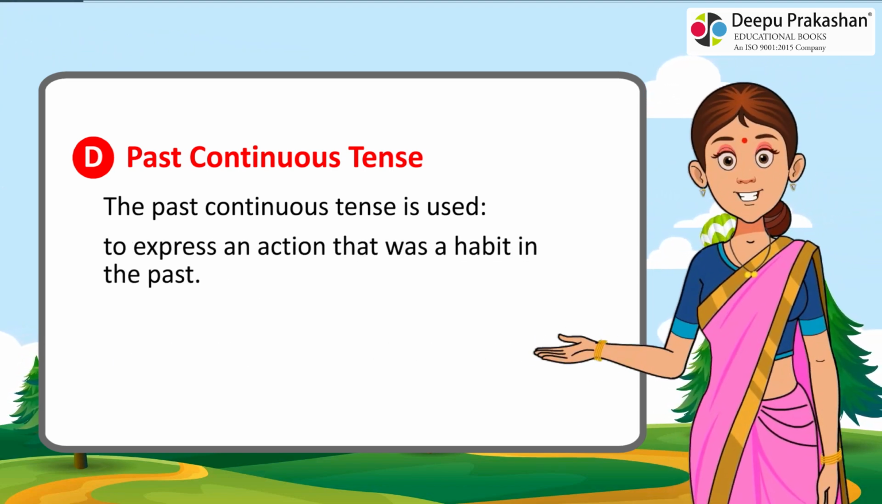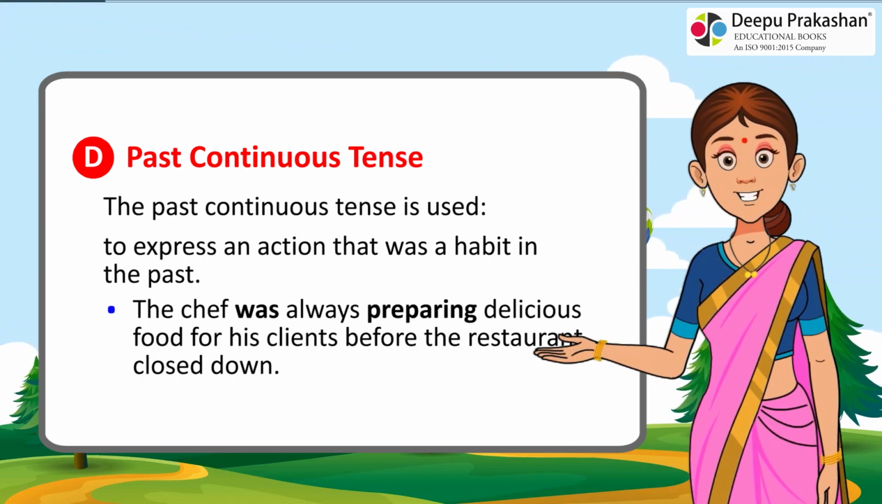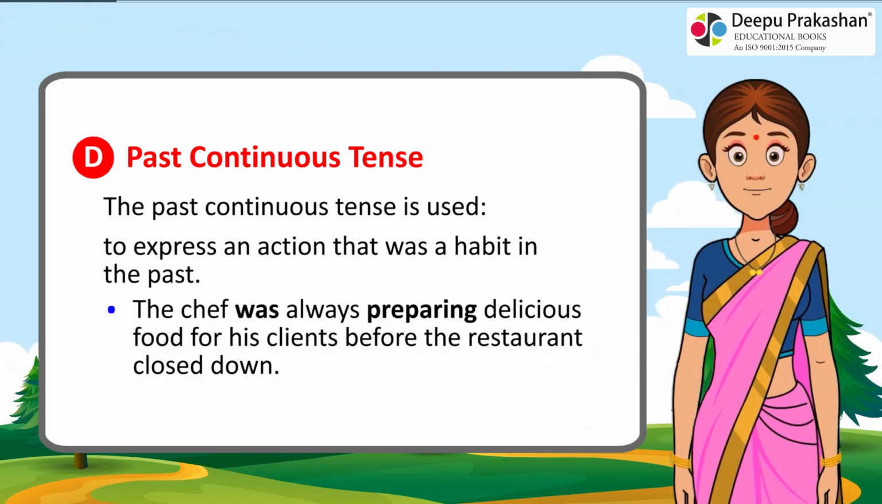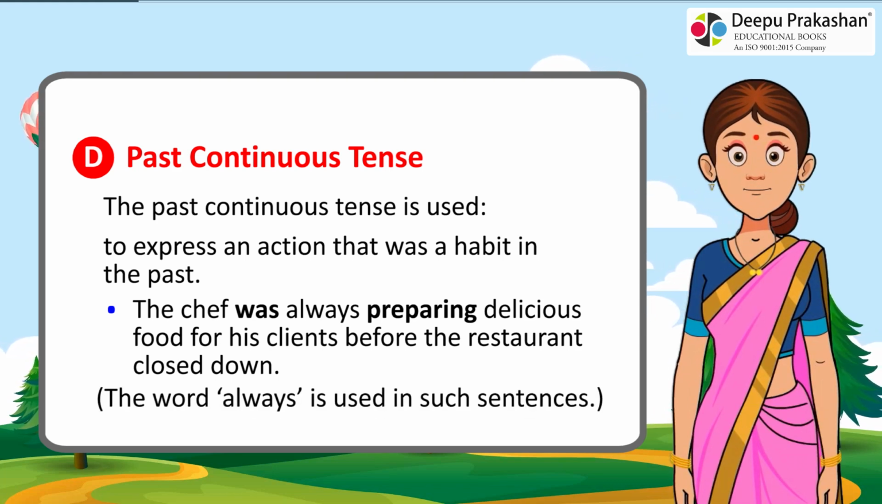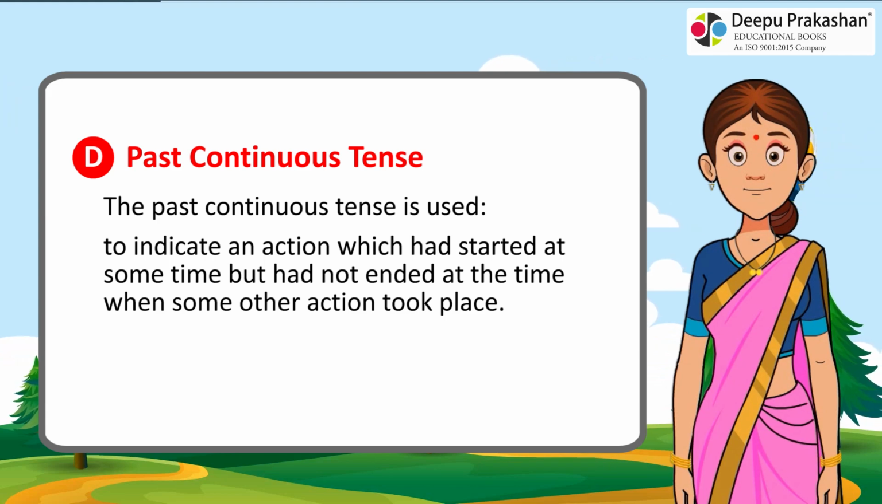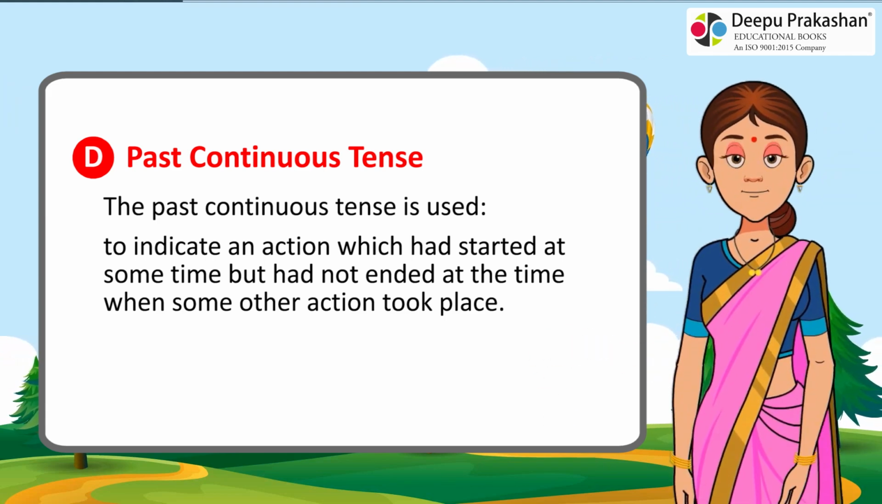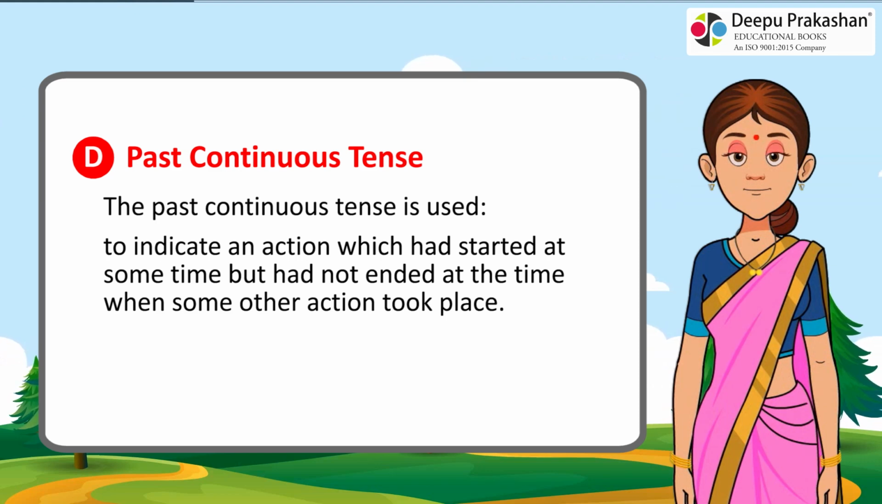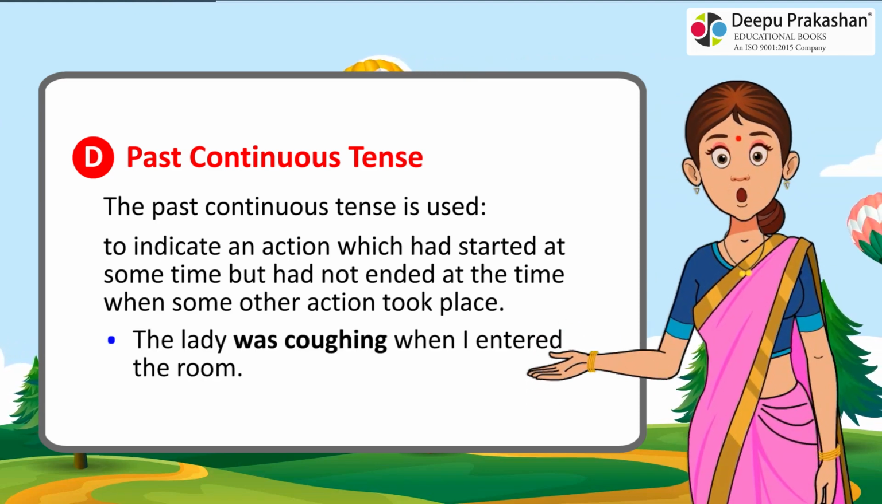To express an action that was a habit in the past: The chef was always preparing delicious food for his clients before the restaurant closed down. The word always is used in such sentences to indicate an action which had started at some time but had not ended at the time when some other action took place. The lady was coughing when I entered the room.